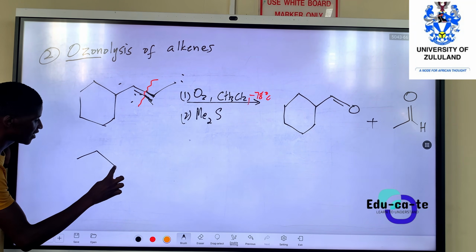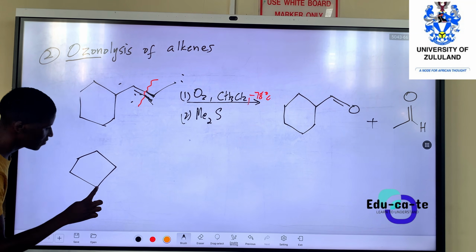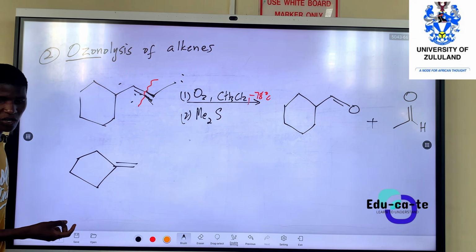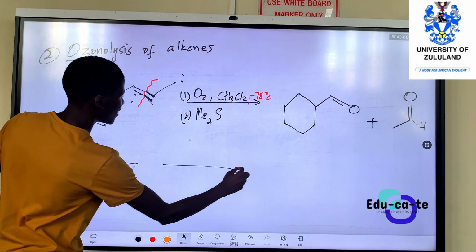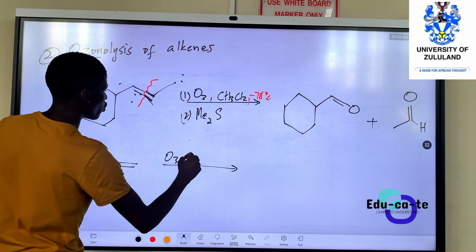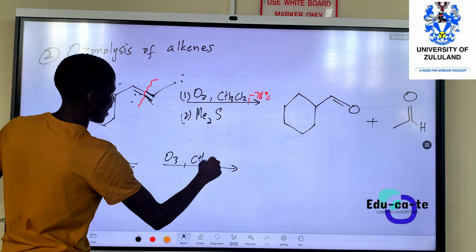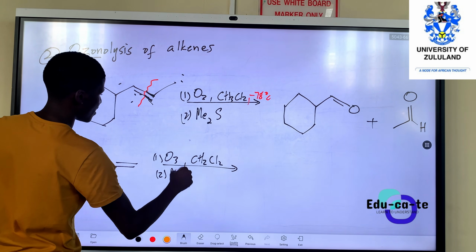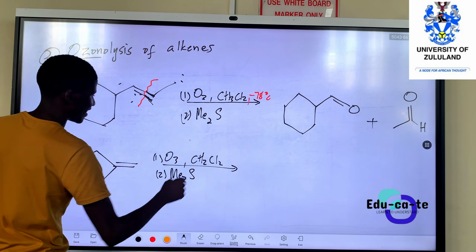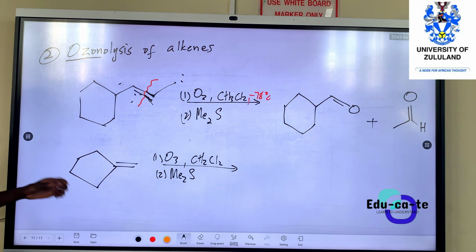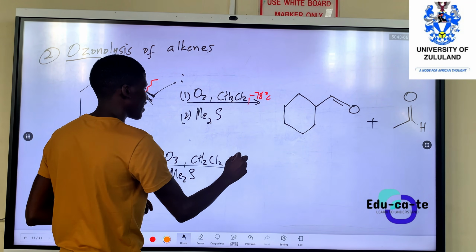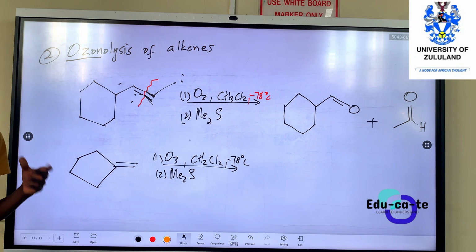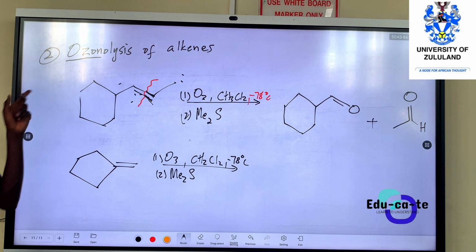Now, this ring that has got a double bond, I think it's part of the exercise. And then you subject it to the same conditions of ozone, dichloromethane, and then dimethyl sulfide. Now, these conditions. So once you go to conditions and you see the temperature of negative 78 degrees Celsius, you already know that we are doing what here? We are doing ozonolysis of the alkene.